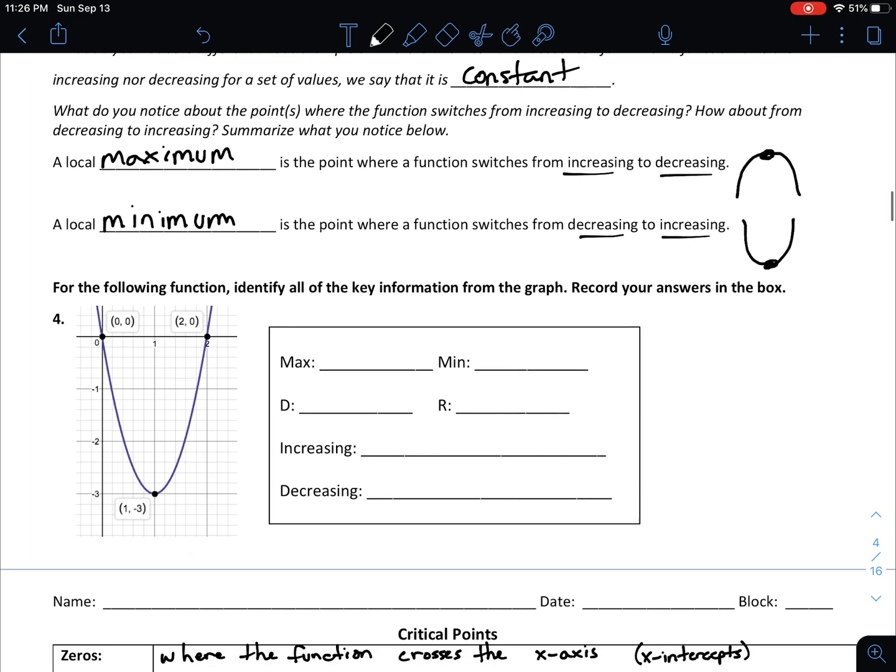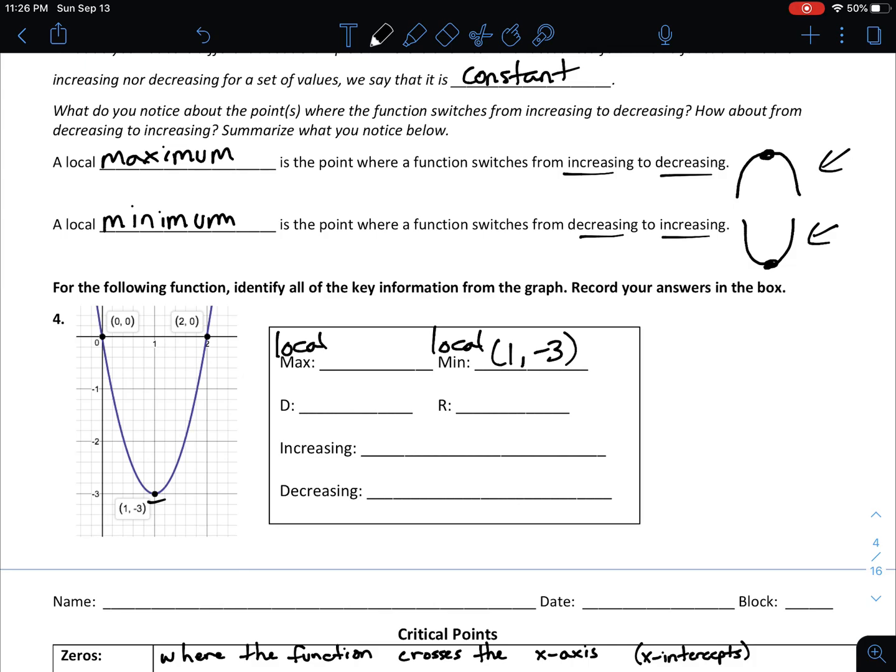So we're going to look at a couple examples. In fact, I think just one example here of finding some of that key information. We're going to put some stuff together. The first is we're going to look to see, does it have any local maximums or any local minimums? Now there's only one point that I can see on this graph that could be one of those two things, which is at 1, negative 3. And to me, comparing to these two pieces right here, it looks a lot more like the second one. It looks a lot more like a local minimum, meaning the graph has switched from decreasing to increasing. So our local min would be that point 1, negative 3.